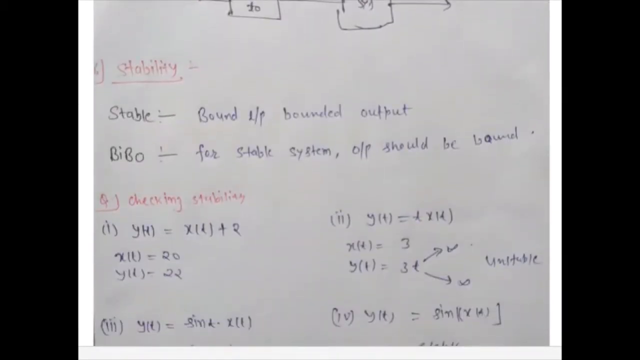And next is stability. For stability calculation, we consider one statement: a bounded input should give a bounded output. So for a bounded input, we should get a bounded output.